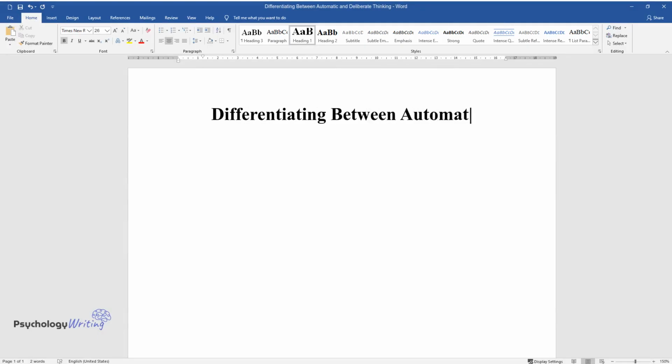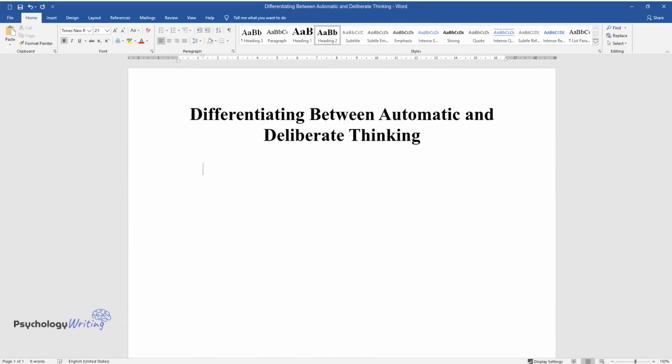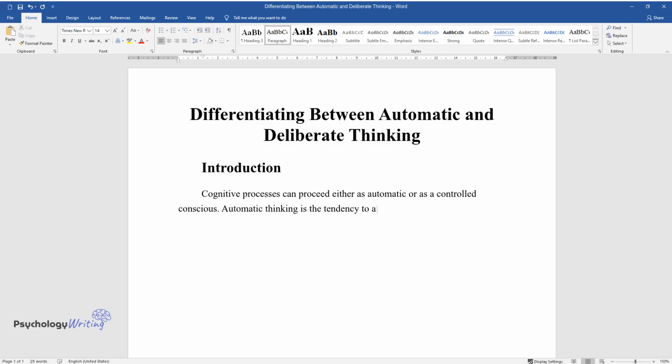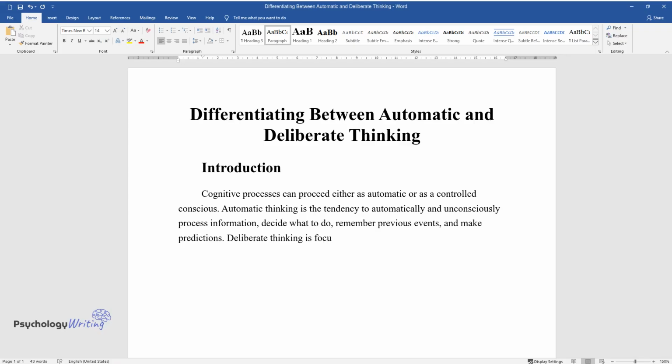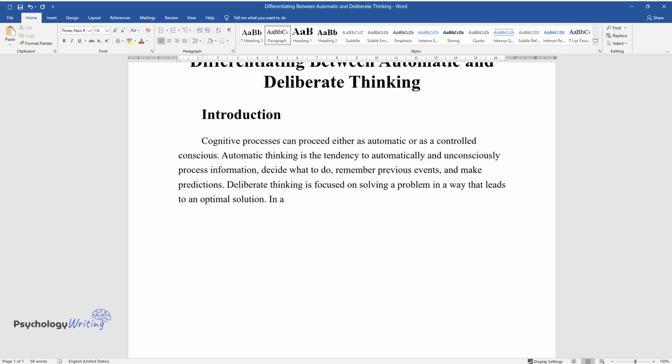Differentiating between automatic and deliberate thinking. Introduction. Cognitive processes can proceed either as automatic or as a controlled conscious. Automatic thinking is the tendency to automatically and unconsciously process information, decide what to do, remember previous events, and make predictions. Deliberate thinking is focused on solving a problem in a way that leads to an optimal solution.